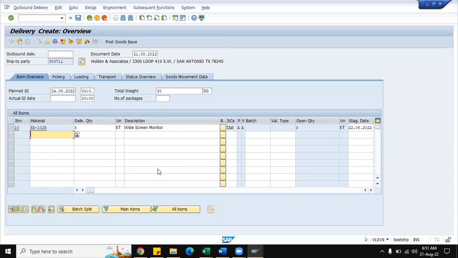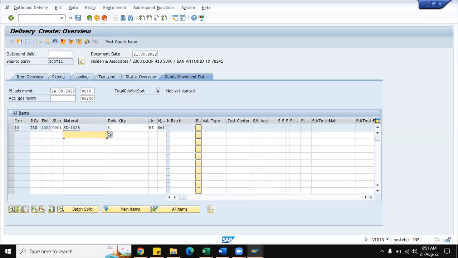And see here, the goods movement data, it is 601, the standard movement type. That is, the ownership will be transferred to the end customer. Also, we have to observe one more thing here. The plant is changed here to 4000, whatever we changed there. And the associated storage location has also been proposed by the system based on the storage location determination rule.